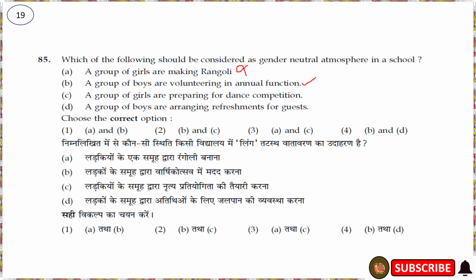And C is a group of girls preparing for dance. This is also showing gender stereotype. And the D option is a group of boys arranging refreshments for guests. This is also neutral. So the correct option is the fourth one, B and D. Not the third one, not the second one, and not the first one. So the correct option is the fourth one, B and D.